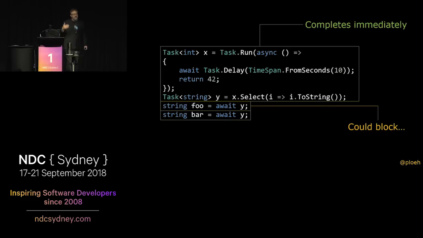So again, the Select transformation there preserves the invariance. It doesn't change the way that a task is supposed to behave, so it's all good. Now, there could be some discussion of whether Task<T> really is a functor or monad, but it's close enough that we'll just pretend that it is and move on. We can do all the things we can do with monads with tasks as well, basically. So that's pretty good.